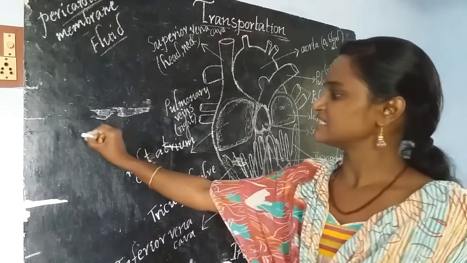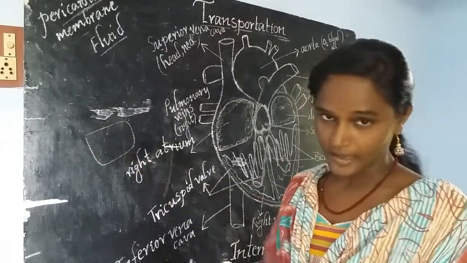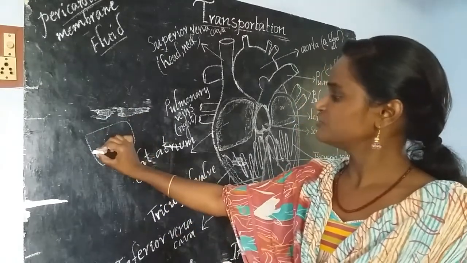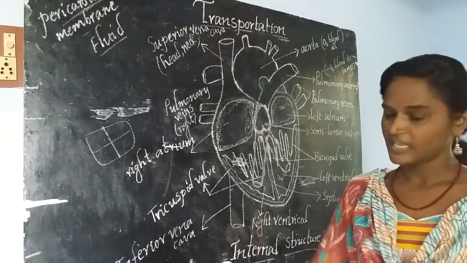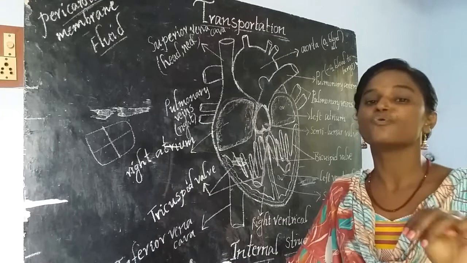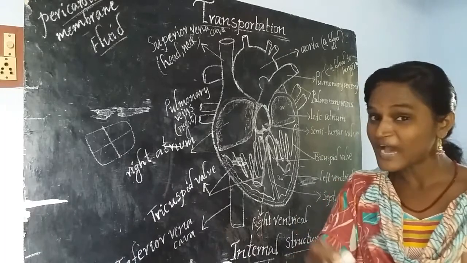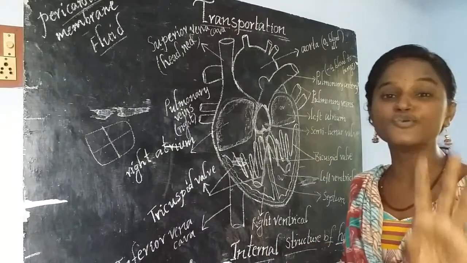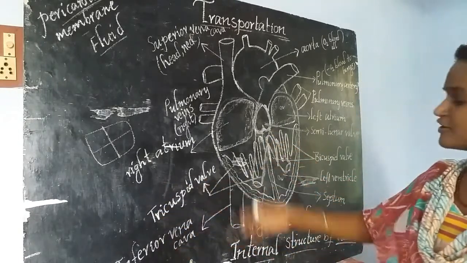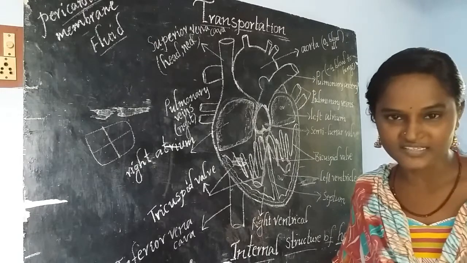If you take a building or a house, just as we have different rooms, imagine your heart as a house made up of 4 rooms. And here we are calling those rooms chambers.